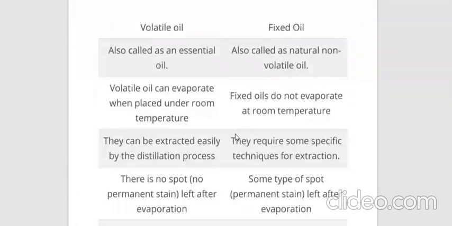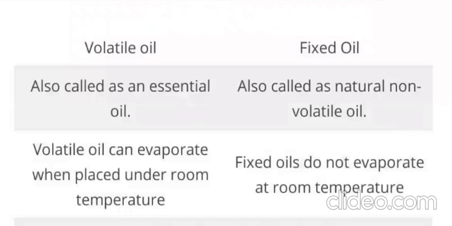When we talk about the difference between volatile oil and fixed oil, volatile oils are also called essential oils, since these oils produce the essence, some type of flavor or aroma, and that is why they are known as essential oils. Whereas fixed oil is also called a natural non-volatile oil.